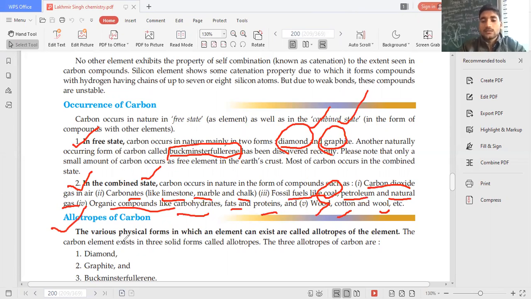Allotropes of carbon. What are allotropes? When one element is combined in different ways to give different substances with different properties, the same element, then the phenomenon is known as allotropy, and the different substances formed by different combinations of the same element are called allotropes. So what are the allotropes of carbon? The allotropes of carbon are diamond, graphite and Buckminster fullerene.